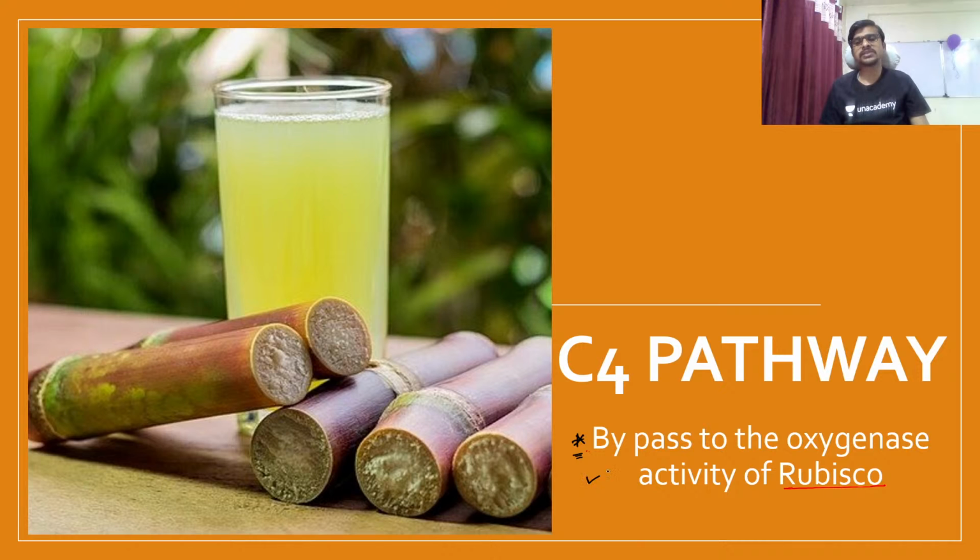This is very important, guys. If you understand this line, and what the relation is between this line and the C4 pathway, you can understand the complete pathway. Otherwise it is very difficult to understand the pathway and the comparison with the C3 and C2 pathway. Why C4 is different and why it is required for a plant is a very important question, and the answer is the bypass to the oxygenase activity of the Rubisco enzyme.